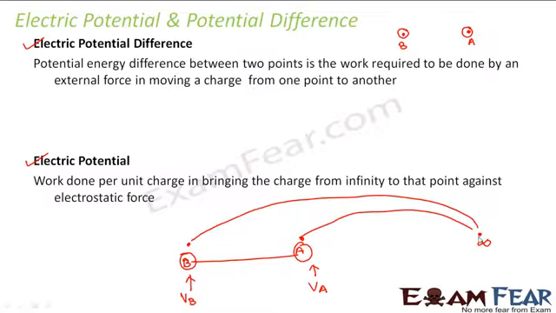So you understand what is potential at A? Work done in bringing the charge from infinity to A. What is the potential at B? Work done in bringing the charge from infinity to B. What is potential difference between A and B? It is the work done in bringing the charge particle from A to B. Because infinity to B is VB, infinity to A is VA, so VB minus VA is the work done in taking the particle from A to B. Simple, right? This is how we define electric potential difference and electric potential.